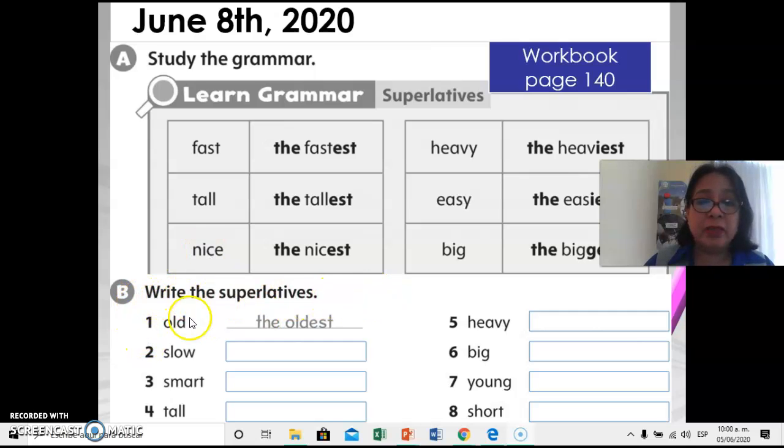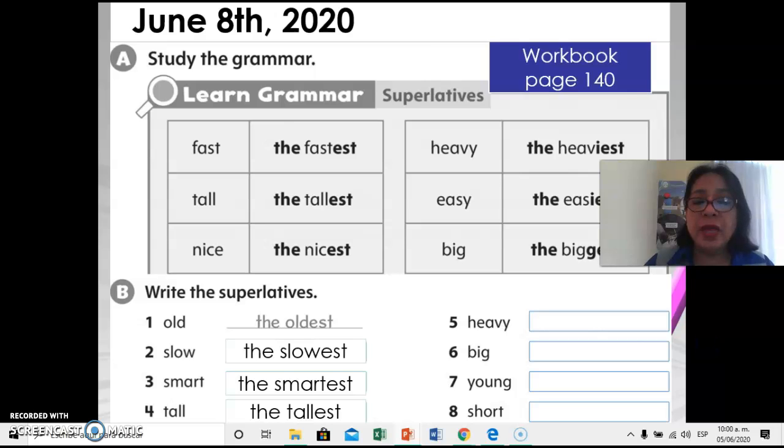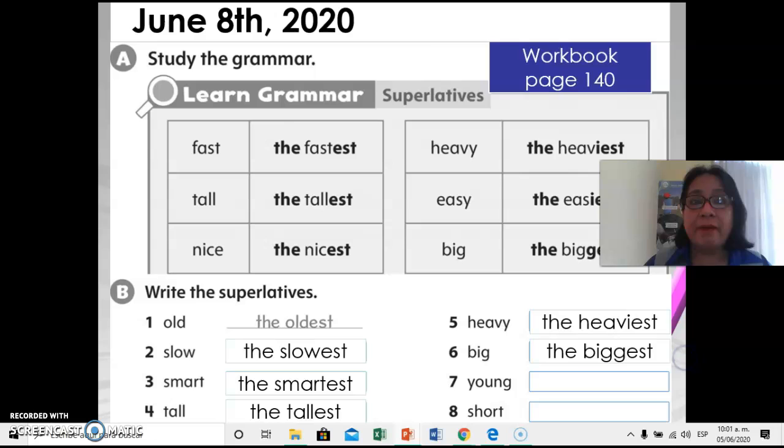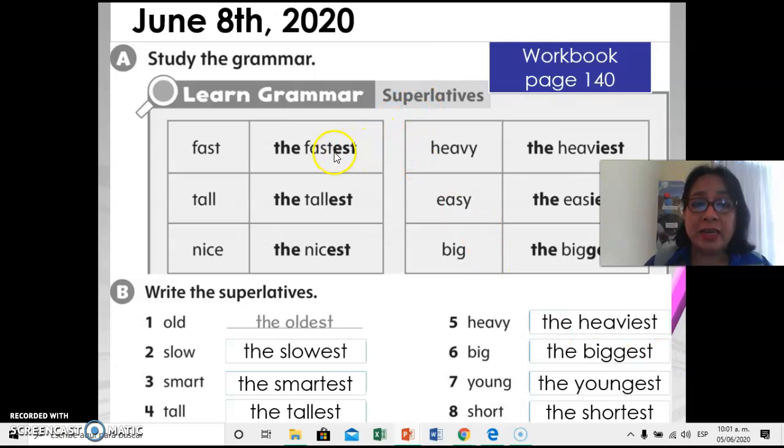Write the superlatives. Old, the oldest. Slow, yes, the slowest. Smart, the smartest. Tall, the tallest. Good. Heavy, the heaviest. Just remember to change the Y, okay? Big, the biggest. Remember here, double the consonant. Young, the youngest. And short, the shortest. Remember, these are superlative and the ending is est.